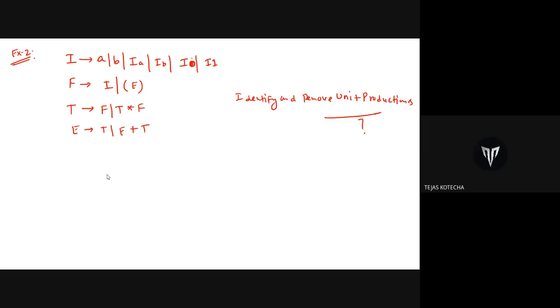Yes, yes, sir. Fine. Check it for F. F derives E inside the bracket, F derives A, F derives B, F derives IA, F derives IB, F derives I0, F derives I1. Are you getting it, Tejas? No, sir. This was incorrect. I will rectify it.